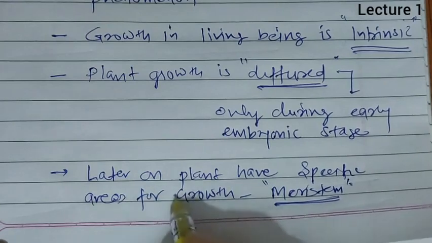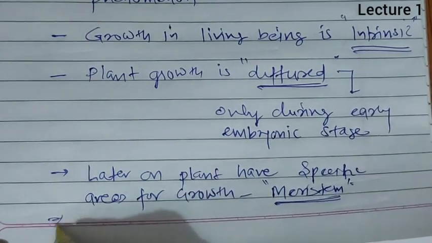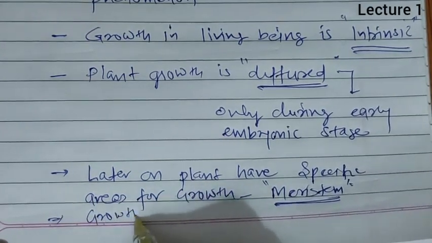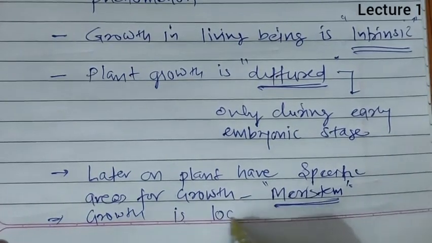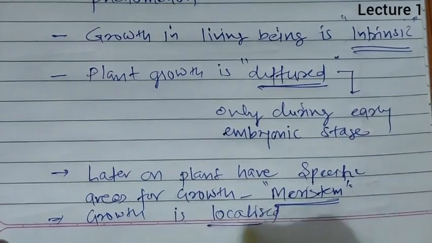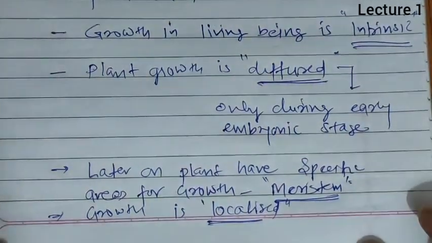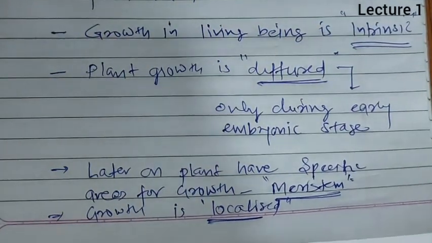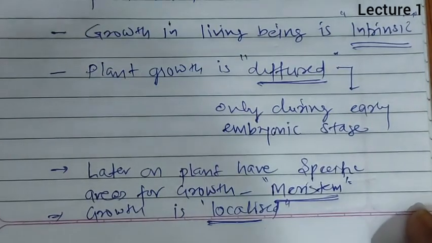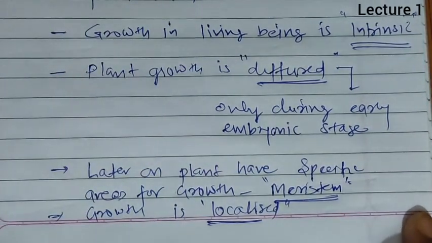So later on they have a specific area, so now growth is localized. Initially growth was diffuse, later on it became localized. Initially all the cells are dividing, so because of this in plants initially growth is diffuse, but later on specific regions will divide, all the cells will not divide, so the growth becomes localized.